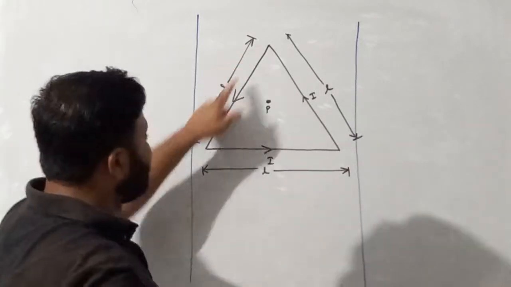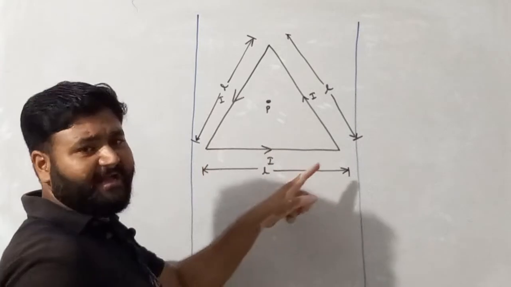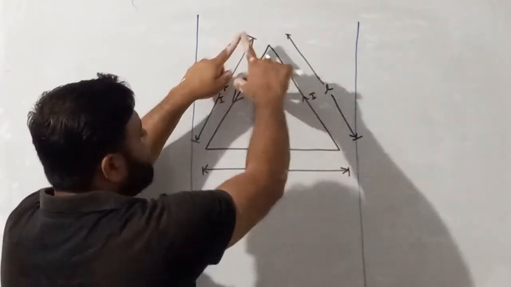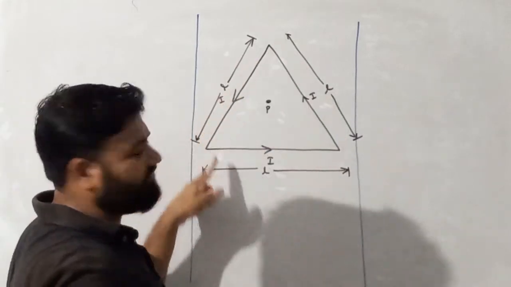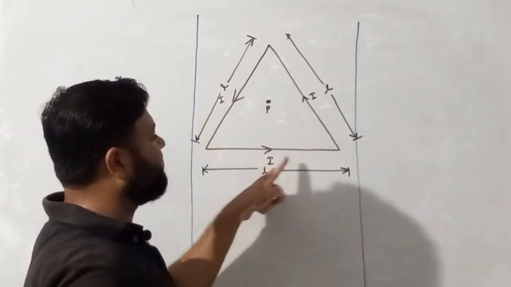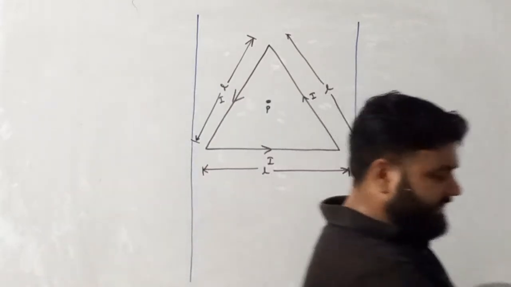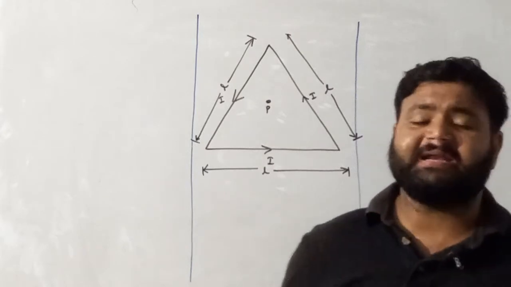Question says we have an equilateral triangle. Basically, we have a wire which is framed as an equilateral triangle whose side is L, and in this wire frame, which is in the form of an equilateral triangle, current I is flowing. We have to find the magnetic field at point P due to this current carrying wire.